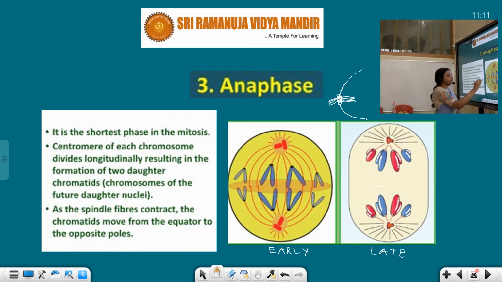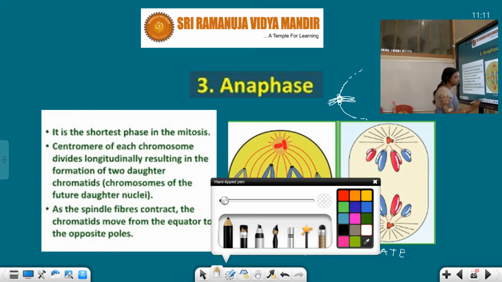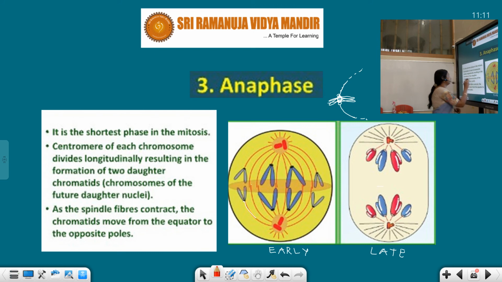The centromere splits longitudinally, and this chromosome is pulled to this pole, and that one to that pole. It is the shortest phase in mitosis. The centromere of each chromosome divides longitudinally, resulting in the formation of 2 daughter chromatids.